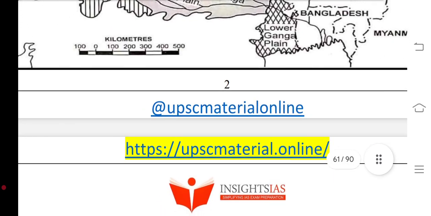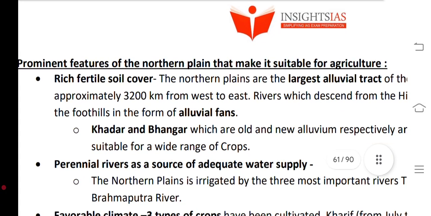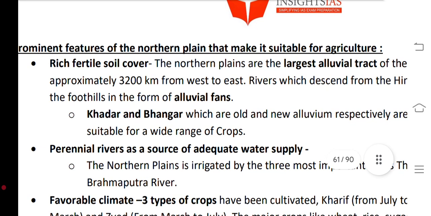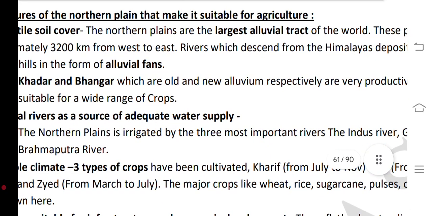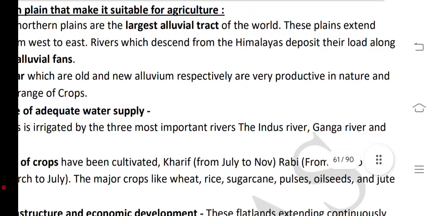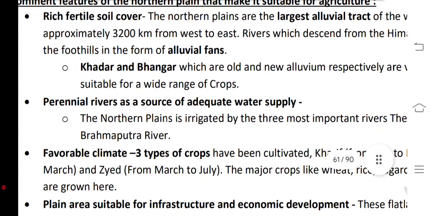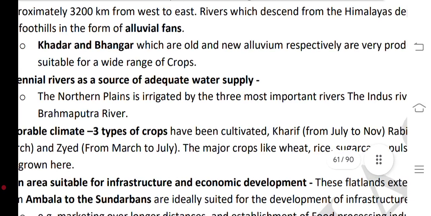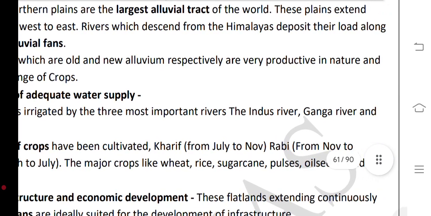Lower Ganga region. Prominent features of the northern plain that make it suitable for agriculture is the fertile soils covered. The northern plains are the largest alluvial stretches of the world, and thus the plains extend approximately 3,200 kilometers from the west to east, and rivers descending from the Himalayas deposit